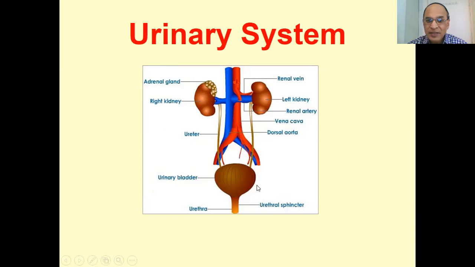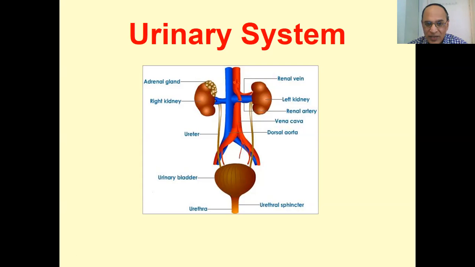And urine is stored. Urine is only stored in the urinary bladder, and at a proper time, when this bladder is full, naturally you get the sensation that we must urinate, and that urination takes place through the urethra. From here, urine goes out of our body.